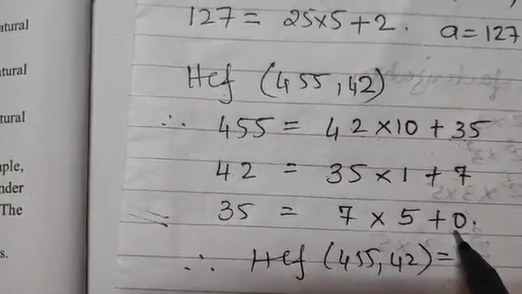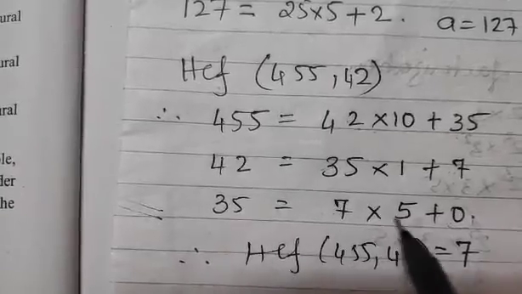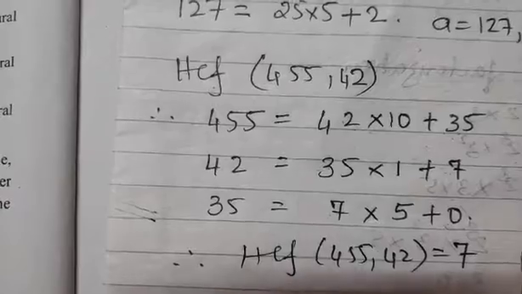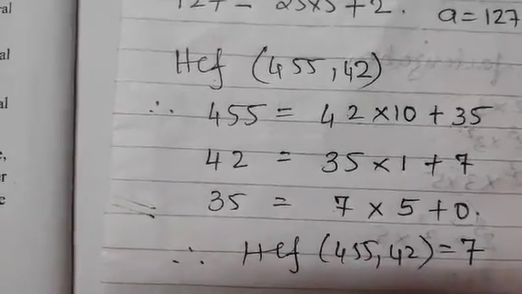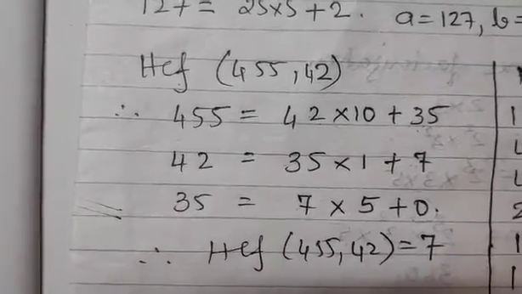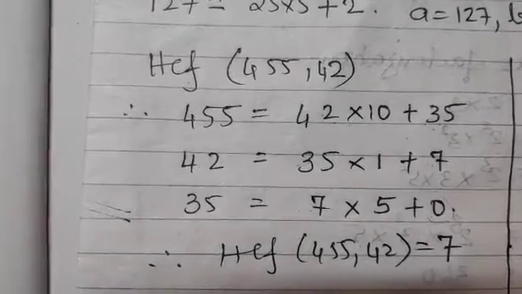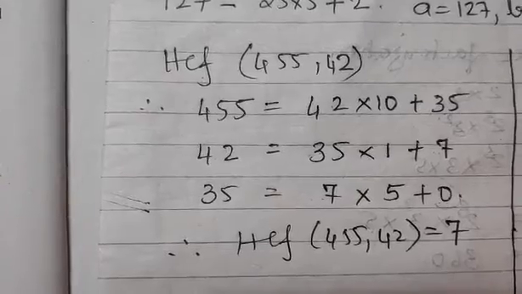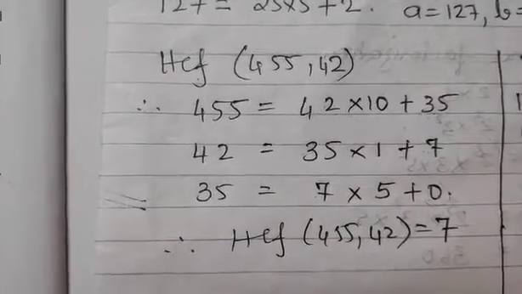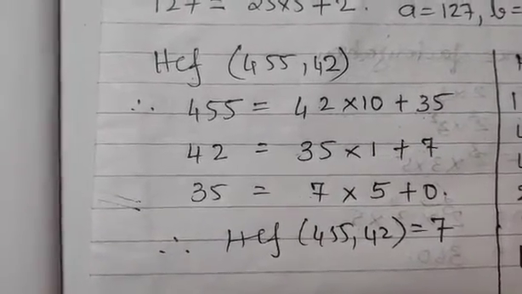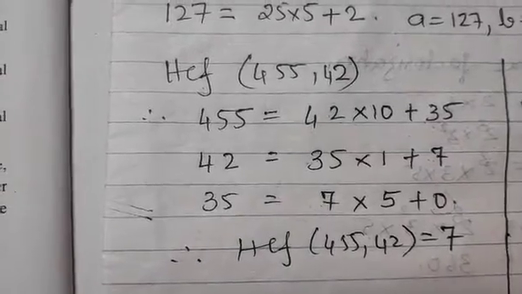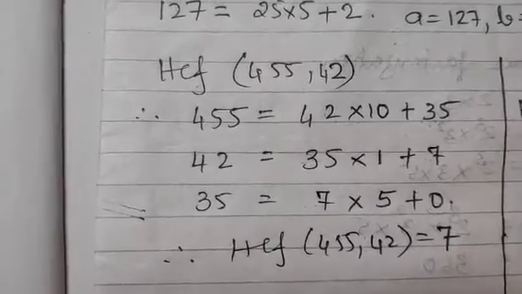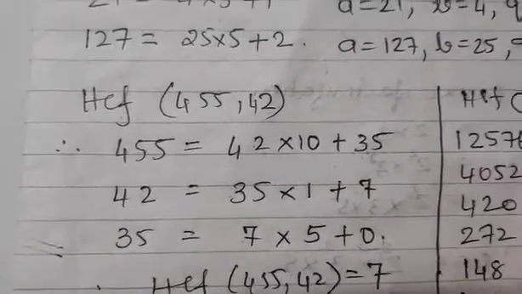The moment you get the remainder 0, the divisor of that step becomes the HCF. So which is the divisor over there? 7. So 7 is the HCF of 455 and 42. You can check it by your usual primary method, that is the factorization method. If you find out, you will get the same answer. Is that point clear or not? This way when you do it, it is called Euclid's method. Let us take one more example and understand it better.